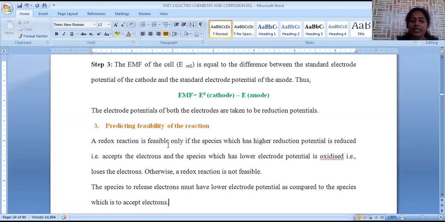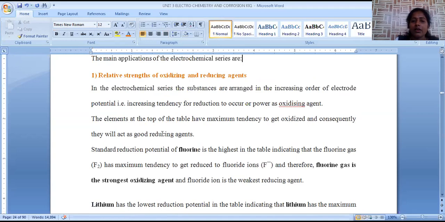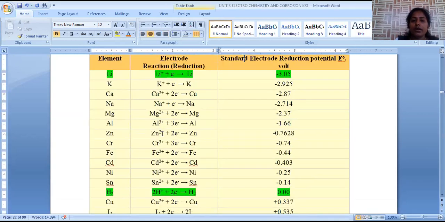In order to predict this feasibility of the reaction, we have to go with this electrochemical series. When we are choosing two regions, that means anodic metal and cathodic metal, there should be a greater potential difference. EMF value should be high. So the distance between cathode and anode should be very large. Then only will the EMF value be high. Then only is feasibility of the reaction possible.